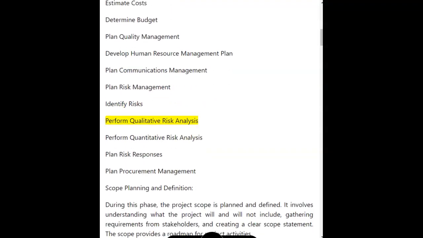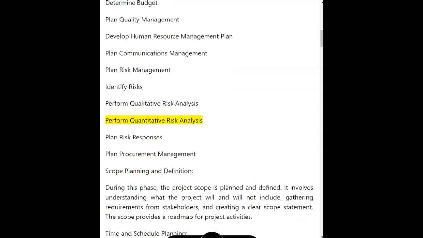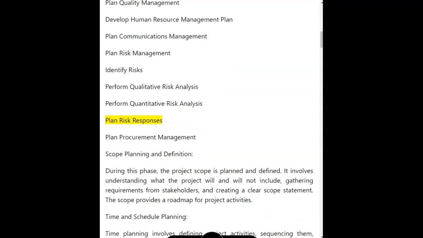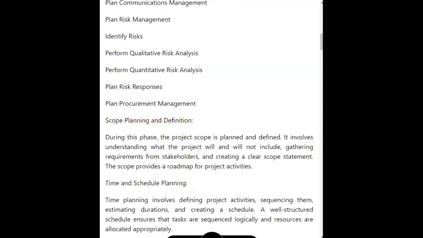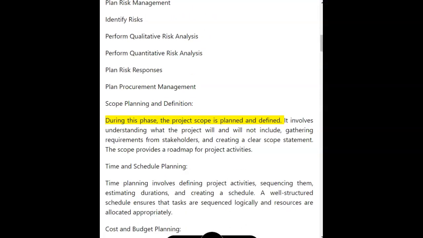Identify risks. Perform qualitative risk analysis. Perform quantitative risk analysis. Plan risk responses. Plan procurement management. Scope planning and definition. During this phase, the project scope is planned and defined.